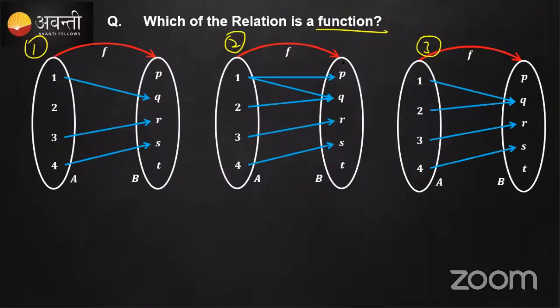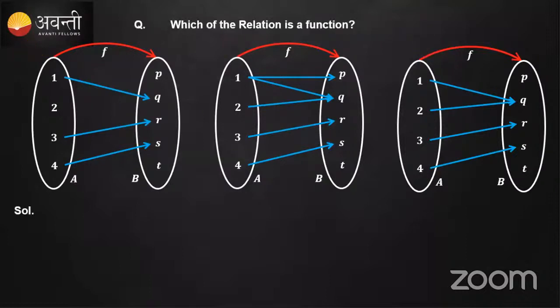Is it 1, 3, or both 1 and 3? Getting multiple answers.